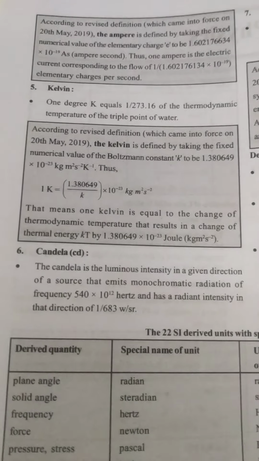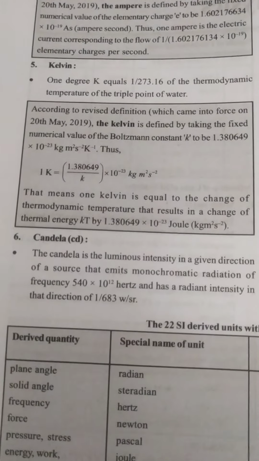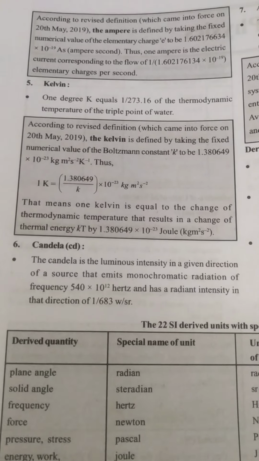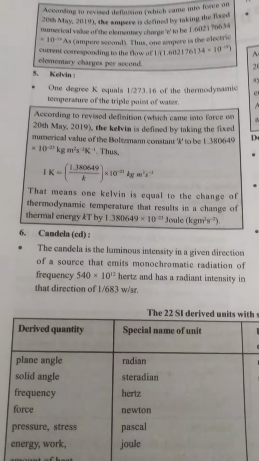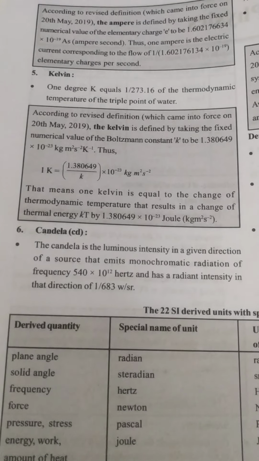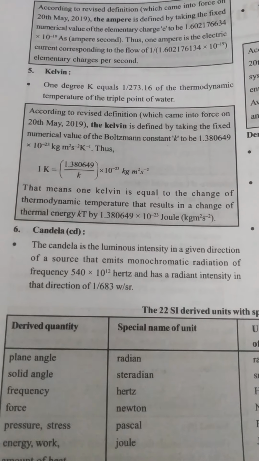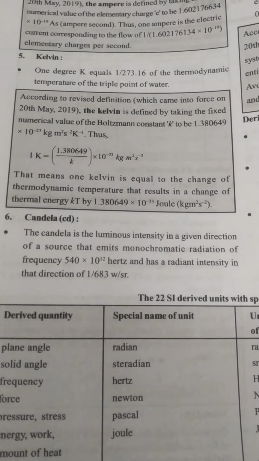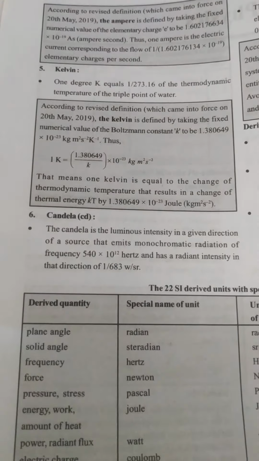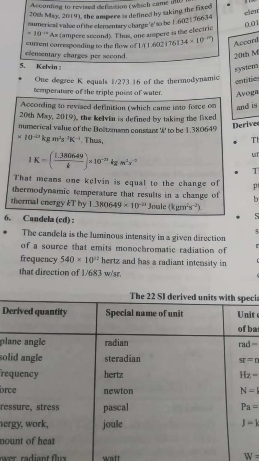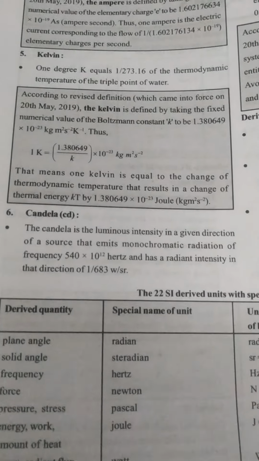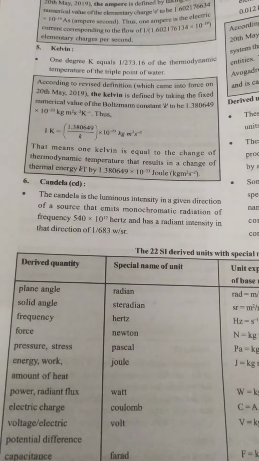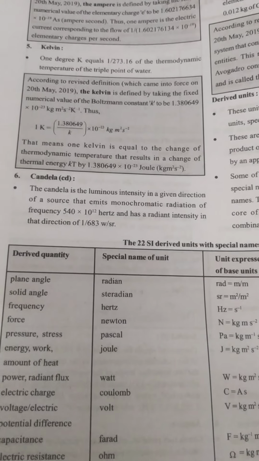There is quite a history behind this unit, but we will not discuss it right now. We will come to the sixth unit, that is candela. Candela is basically the unit of luminous intensity. So whenever we have to measure luminous intensity in the SI system, we use candela.